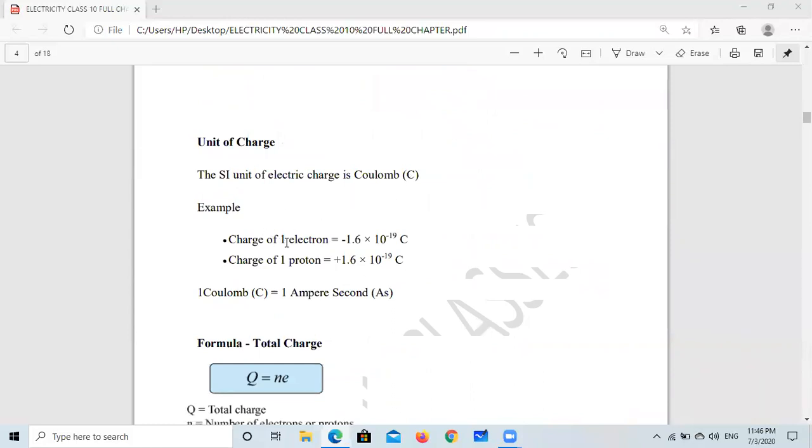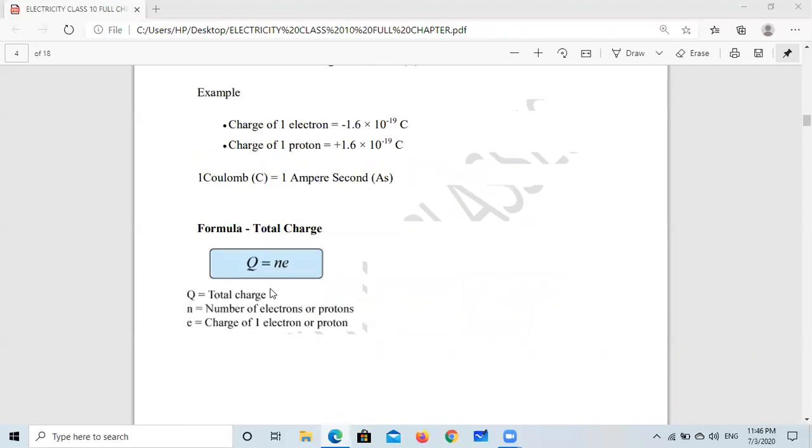The charge of one electron is minus 1.6 times 10 to the power minus 19 Coulomb, and the charge of one proton is 1.6 times 10 to the power minus 19 Coulomb. So the magnitude is the same, only the nature is different, opposite nature. Also, 1 Coulomb is equal to 1 ampere second, that we will discuss later on.